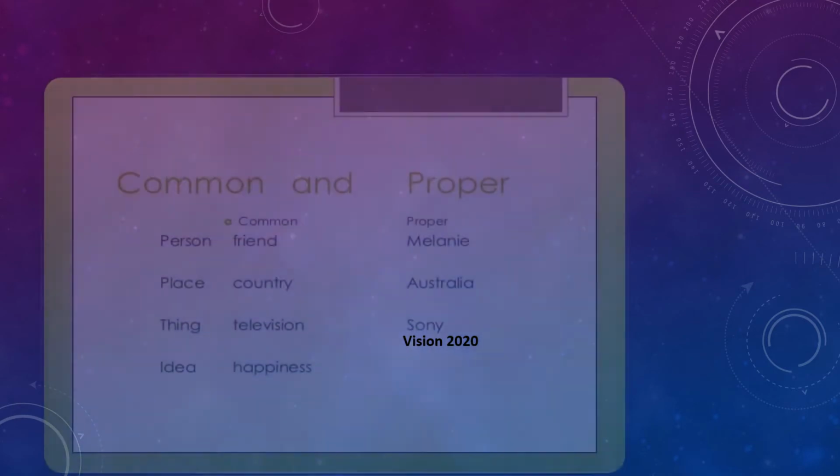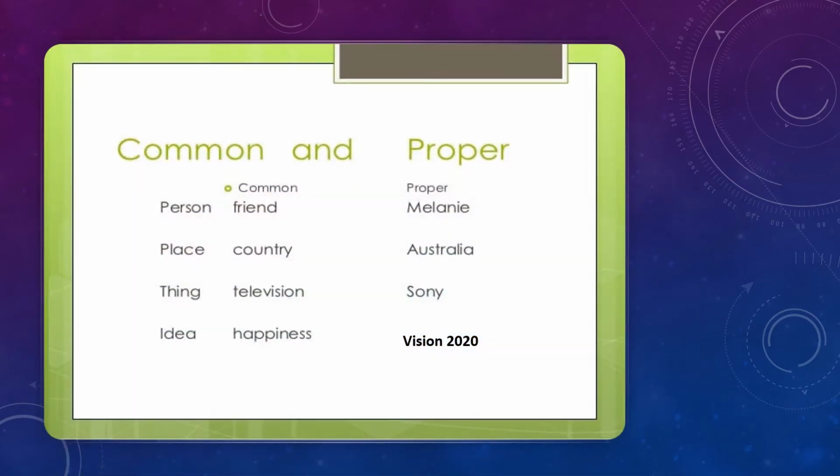This is the example of common and proper nouns. Common is like person, like friend. A proper noun may be Melanie, because it is the name of a person or friend. Place: country is a common noun, but when we talk about a country specifically, you can talk about Australia, Malaysia, India, and so on. Thing: television is a common noun. Maybe the brand of the television, which is Sony, maybe Panasonic, and so on.